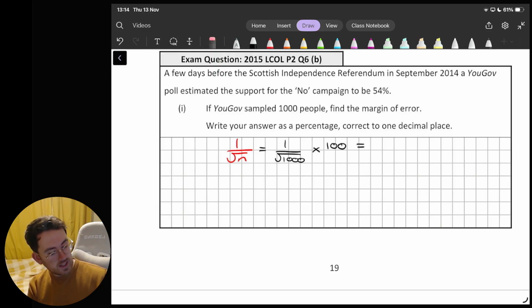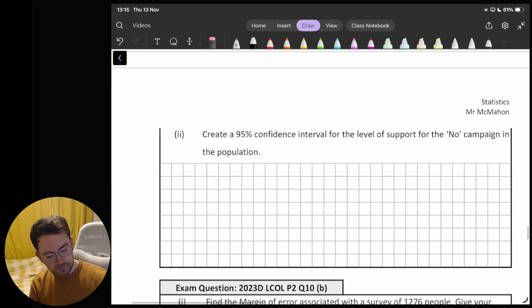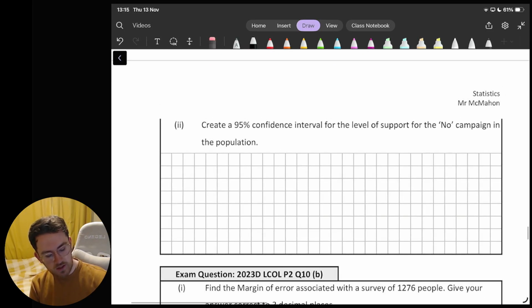So let's just calculate what that answer is going to be. It's going to be 3.1623%. They said as a percentage to one decimal place, so 3.2% here as our margin of error. So we are allowing ourselves a margin of error of 3.2%. So whatever value we get, we are going to allow ourselves a bit of wiggle room of about 3% either side of that answer. So we're asked to make a 95% confidence interval.